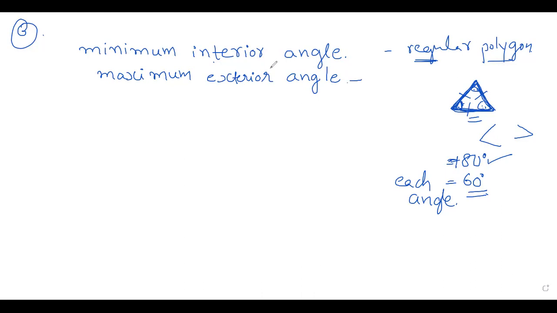Here we have written interior, and here you have to write maximum exterior. Here children, if it is 60 degree, what is the exterior angle here? You know that it is linear pair, 180 minus 60, that is equal to 120.